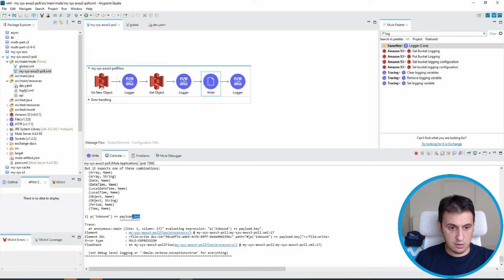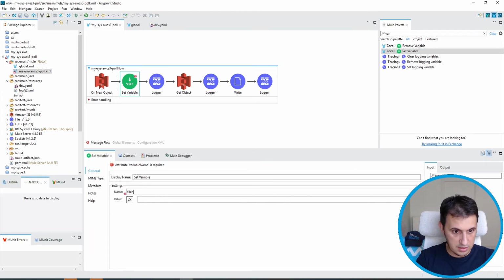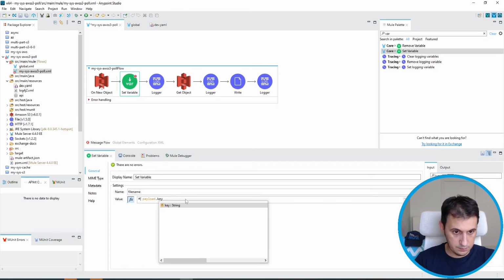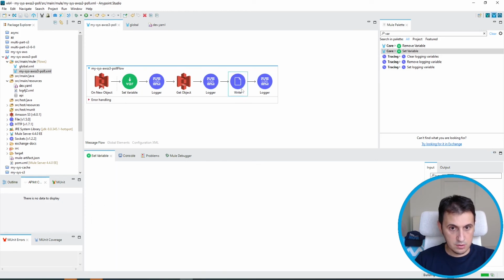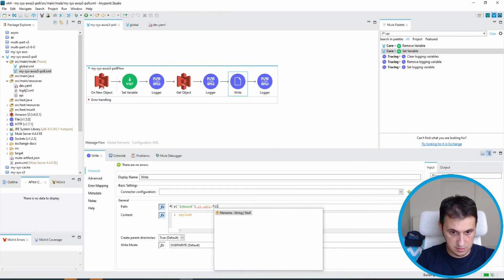Okay, so there is no payload key. I need the key from the new object, so I have to save it. File name is payload.key. So here I can set my vars file name.